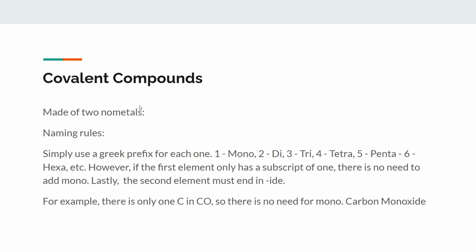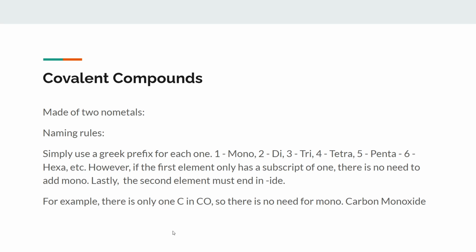Covalent compounds are made of two nonmetals, as we all know. For naming rules, simply use a Greek prefix for each one. 1 is mono, 2 is di, 3 is tri, 4 is tetra, 5 is penta, 6 is hexa, 7 is hepta, 8 is octa, 9 is nona, and 10 is deca. There's only one exception: if the first element only has a subscript of 1, there's no need to put the prefix. Typically you use these to represent the number of atoms, but I'm not sure why this exception exists, that's just how it works.